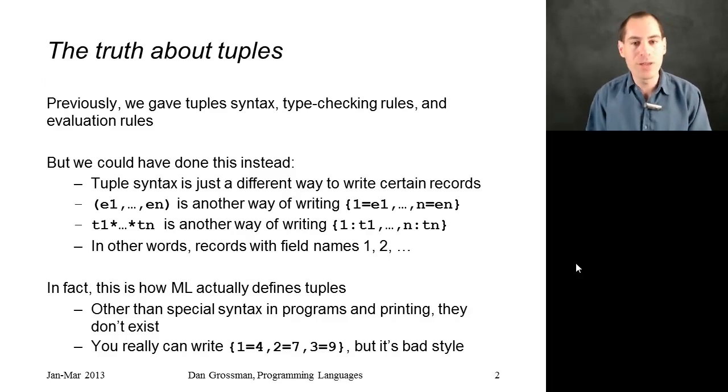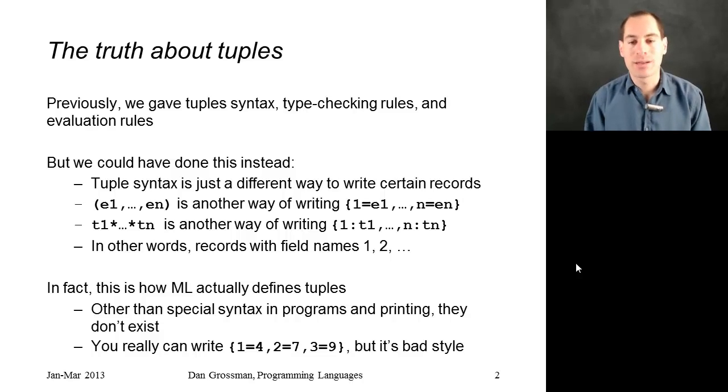Previously, I taught you tuples as though they're in ML. We gave syntax, we gave type checking rules, and we gave evaluation rules. But we could have done something else instead. I could have taught you records first, even though they're a little more complicated, and then told you that there's some special syntax for writing certain kinds of records. That whenever you write the syntax for building a tuple, (e1, ..., en) in parentheses, that's just another way of writing the record with field names 1 up to n and with the corresponding expressions.